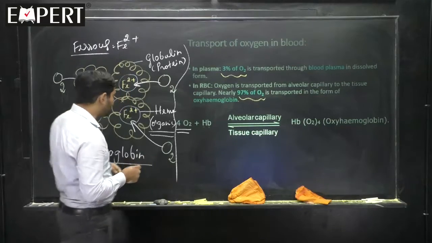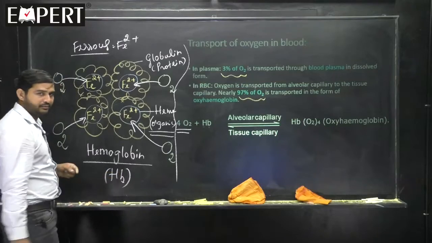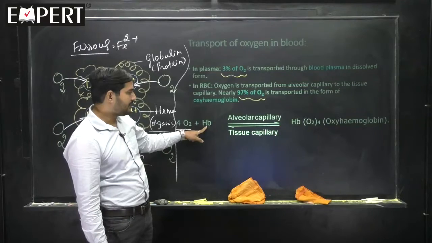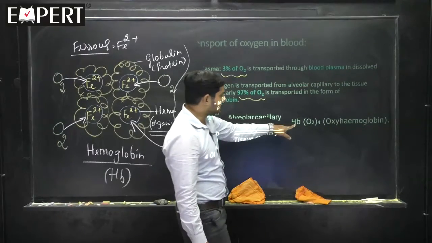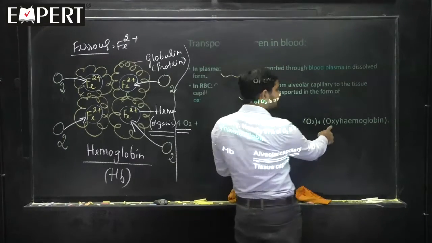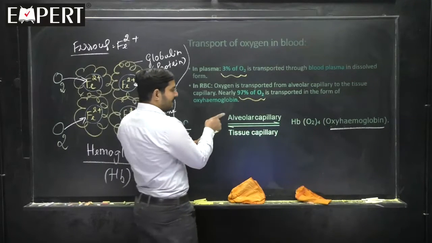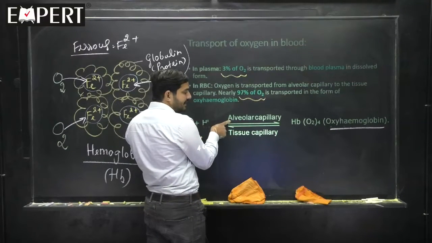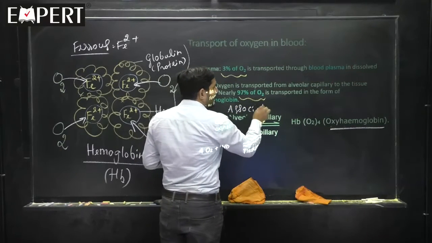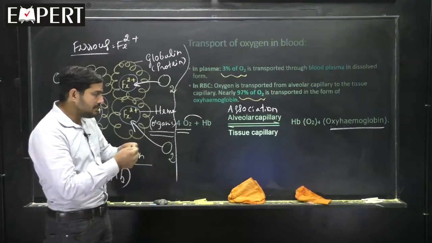Hb is a simple way of referring to hemoglobin. Hb count you might have heard about. The 4 oxygen molecules combined with the Hb, hemoglobin, form the structure called oxyhemoglobin. And this happens in the alveolar capillary, where it is called association. What does association mean? The two get combined.